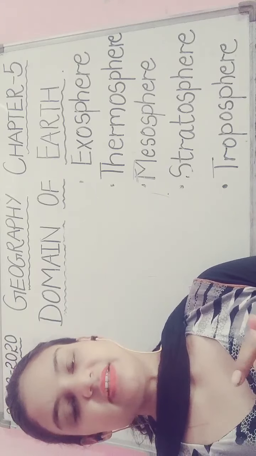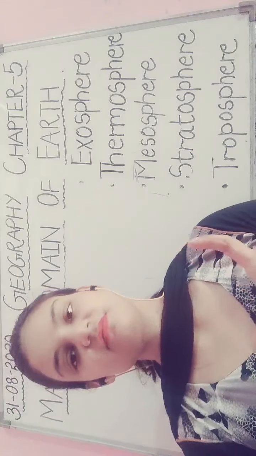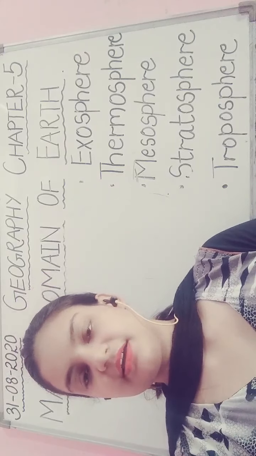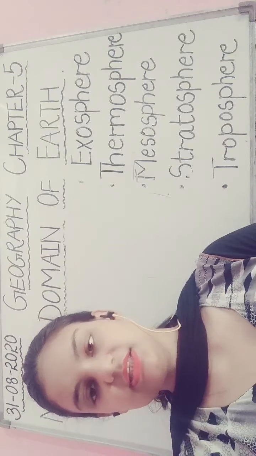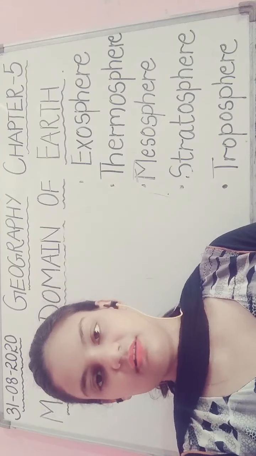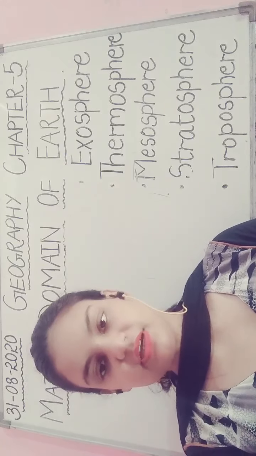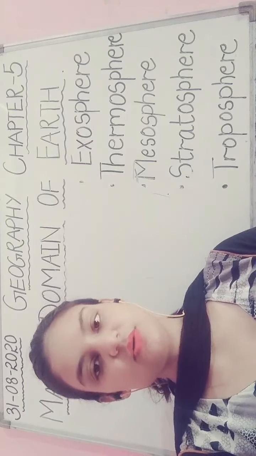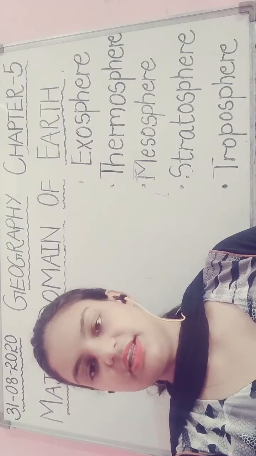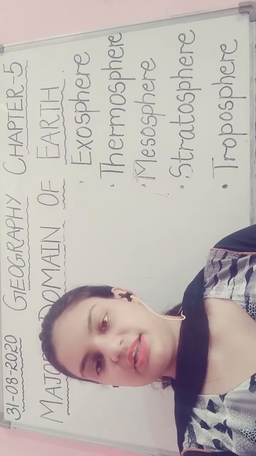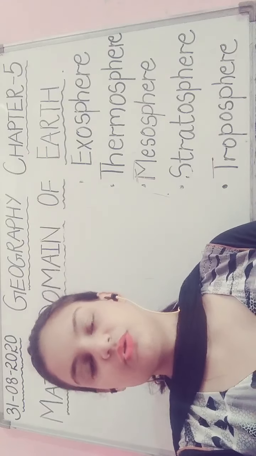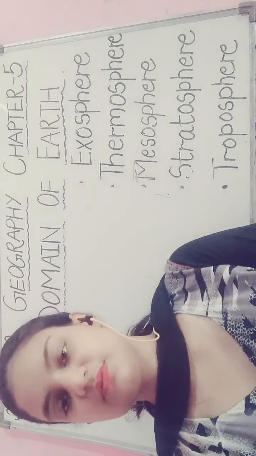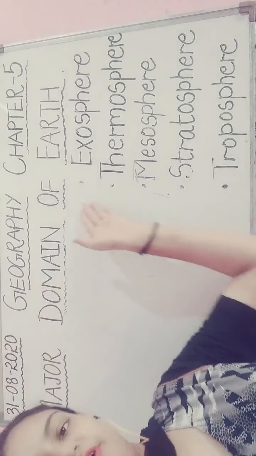In the first class, we studied about the lithosphere. First of all, we studied the three major domains of the earth: lithosphere, atmosphere and hydrosphere. Then we studied about the lithosphere, in which we studied the seven continents. I hope you all know the names of all those seven continents. Then we studied about the hydrosphere and the names of the five major oceans on the earth. Now today we will understand what is atmosphere and the layers of atmosphere.